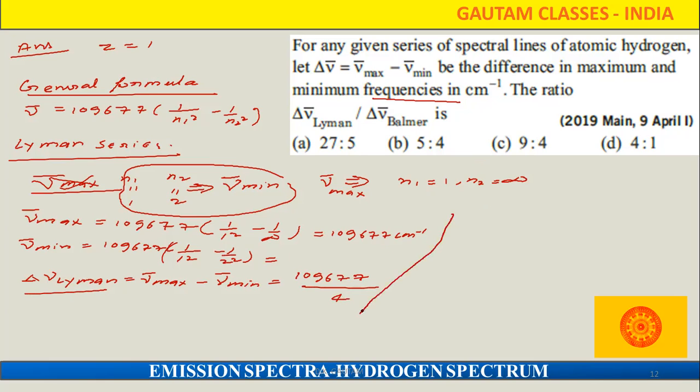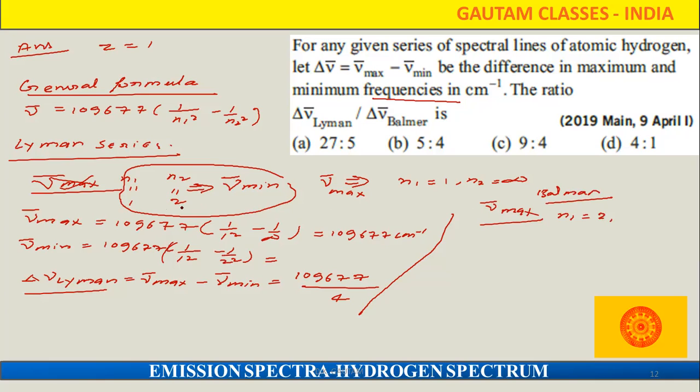Now we can find out for the Balmer series also. So look, ν̄ max in case of Balmer series. For the maximum, N1 value is not going to change.